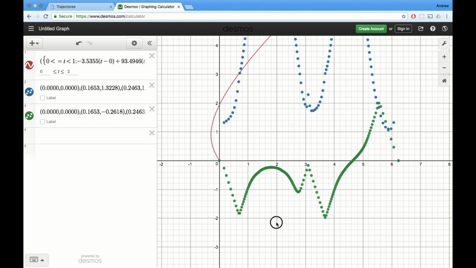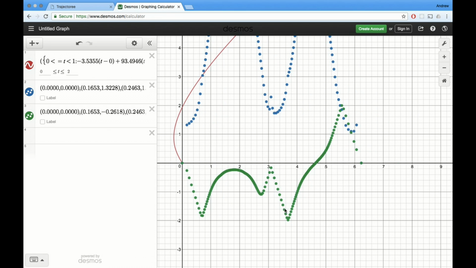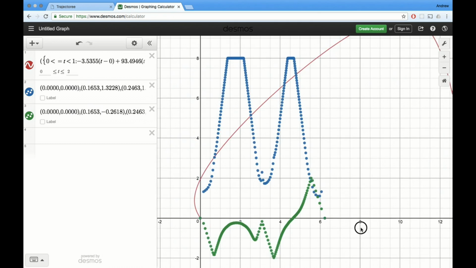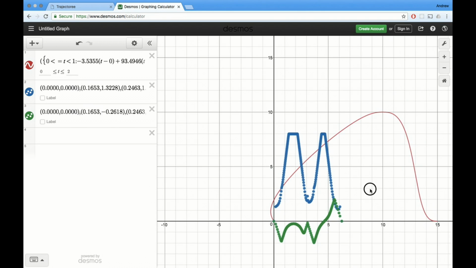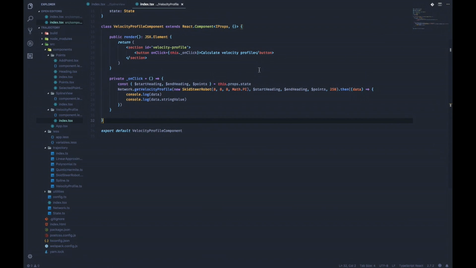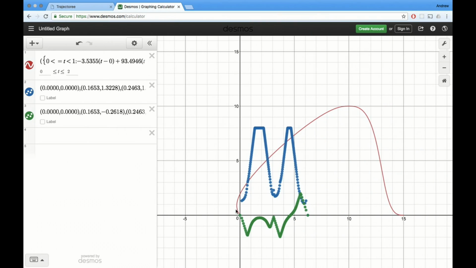And the angular velocity also, you can see, stays within the angular acceleration constraints, and only reaches less than pi radians per second in either direction. So very feasible to be followed by a robot. Another thing that's configurable here is the resolution at which we're calculating. Right now the resolution is set at 250, which means this path is being split into 250 segments, and then the whole velocity profile algorithm is being applied to those 250 segments.